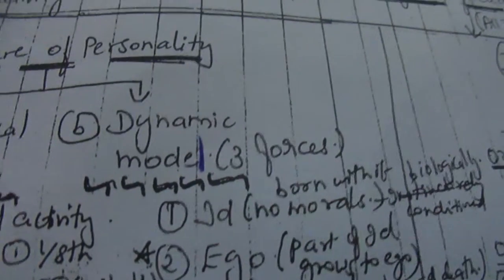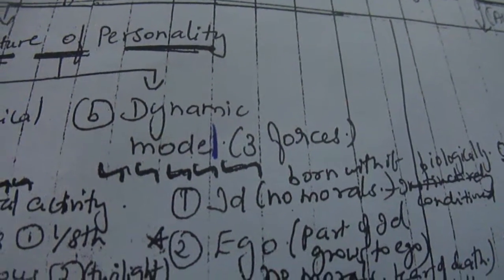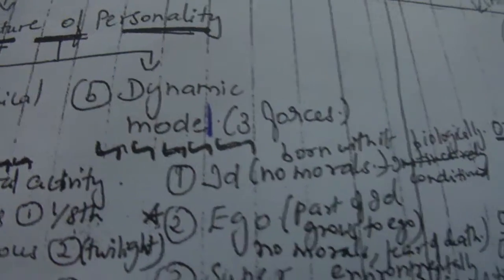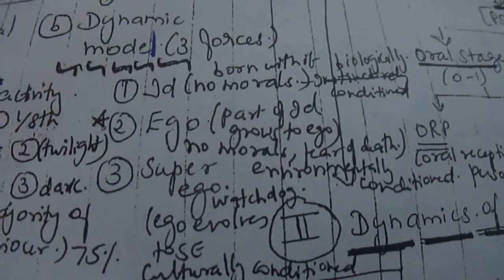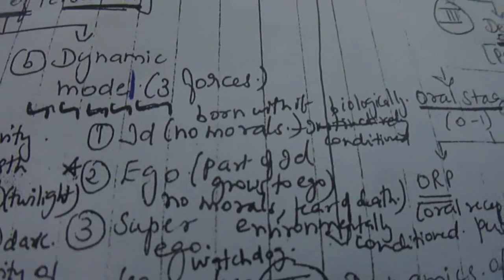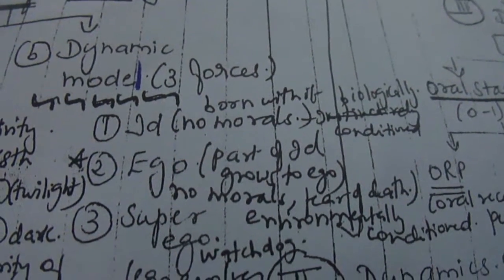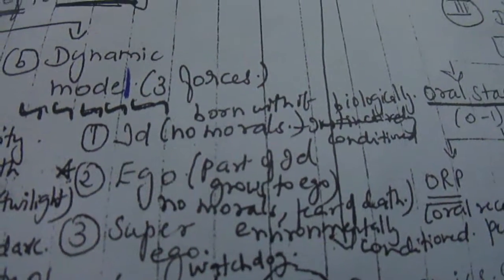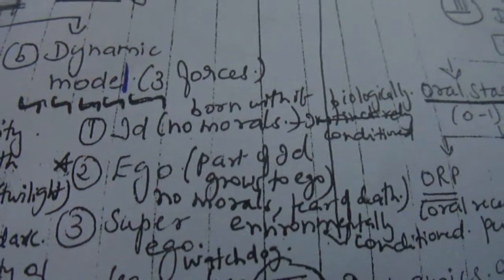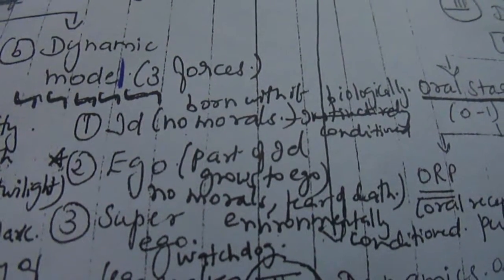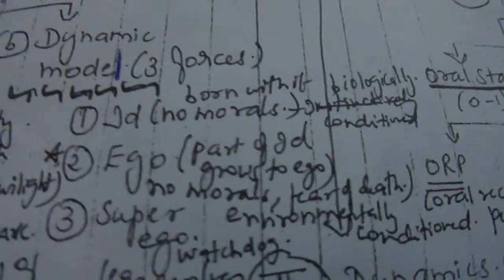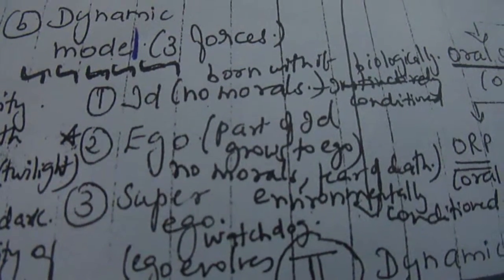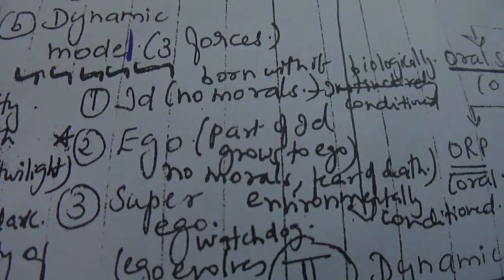Then he did the second subdivision, that is the dynamic model. He said that it has three forces: id, ego and superego. He said we are born with id. Id has no morals. It is a basic instinct we are born with, and he said therefore it is biologically conditioned. The second, he said, is ego. A part of id grows into ego.